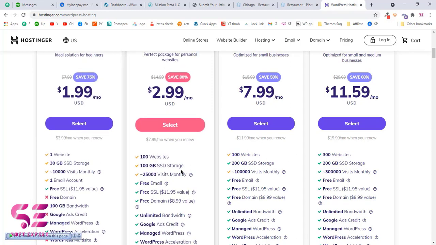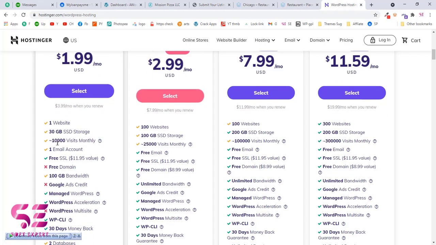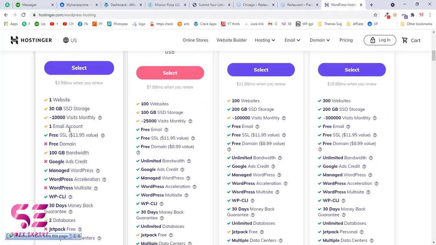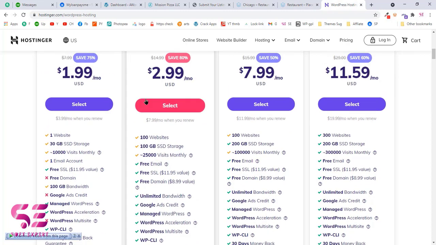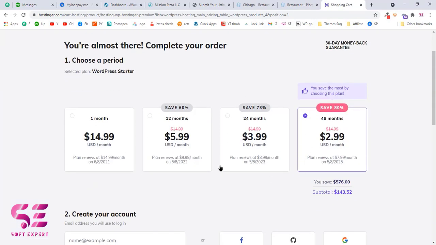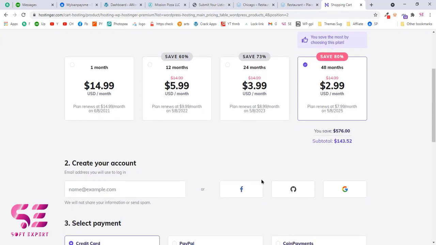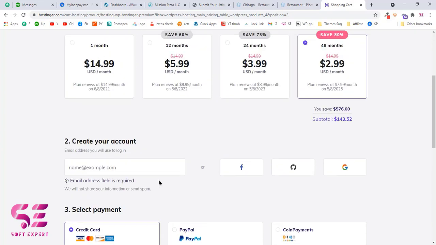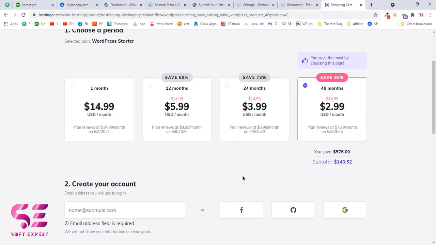Now SSD storage is very fast as compared to the other storage, and here you can select the visitors and so on. Once you check the features of a specific plan, then you can choose that and you can buy them. So for example, we select this one, then here you can buy this according to your need, that how much time you want to keep this domain. Now this will also offer you a free domain after this, and you can buy this hosting.